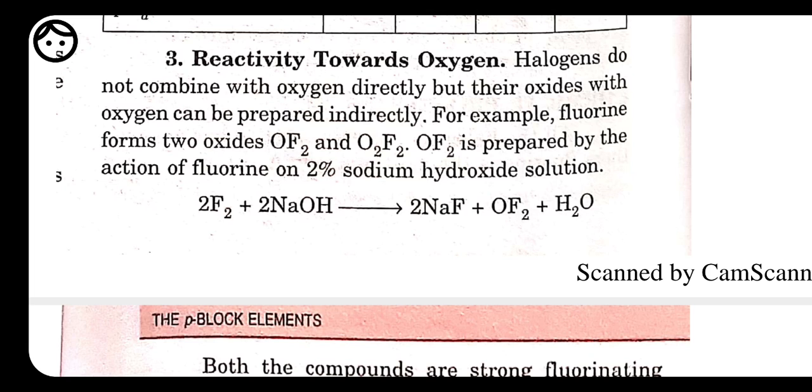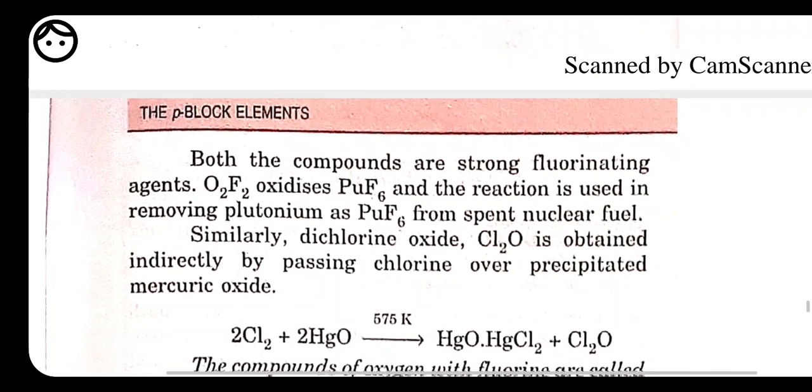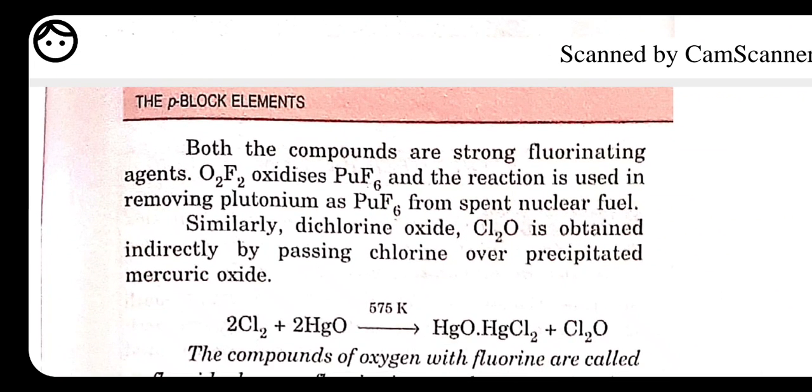With the rest of the elements, oxygen combines to form their oxides, leaving fluorine. Both the compounds are strong fluorinating agents. O2F2 oxidizes PuF6, and the reaction is used for removing plutonium as PuF6 from spent nuclear fuel.